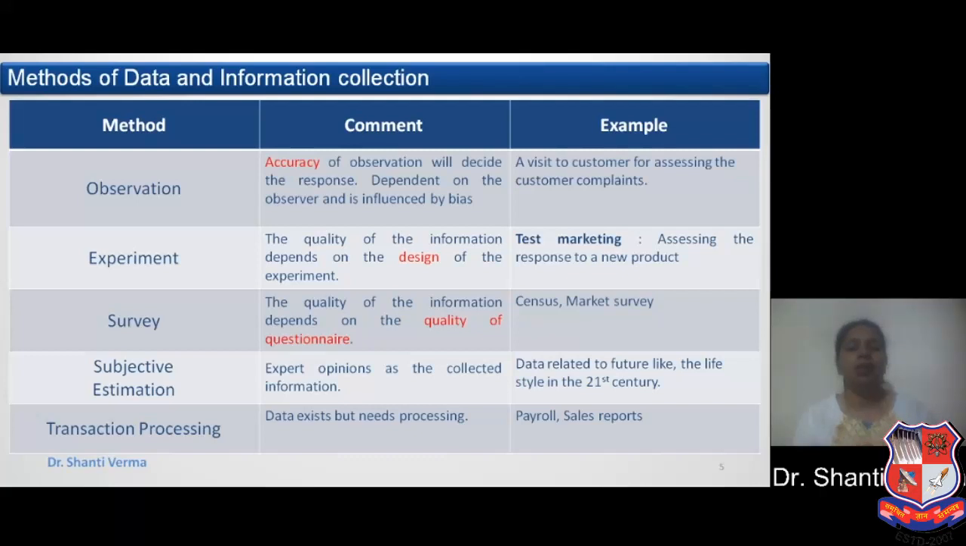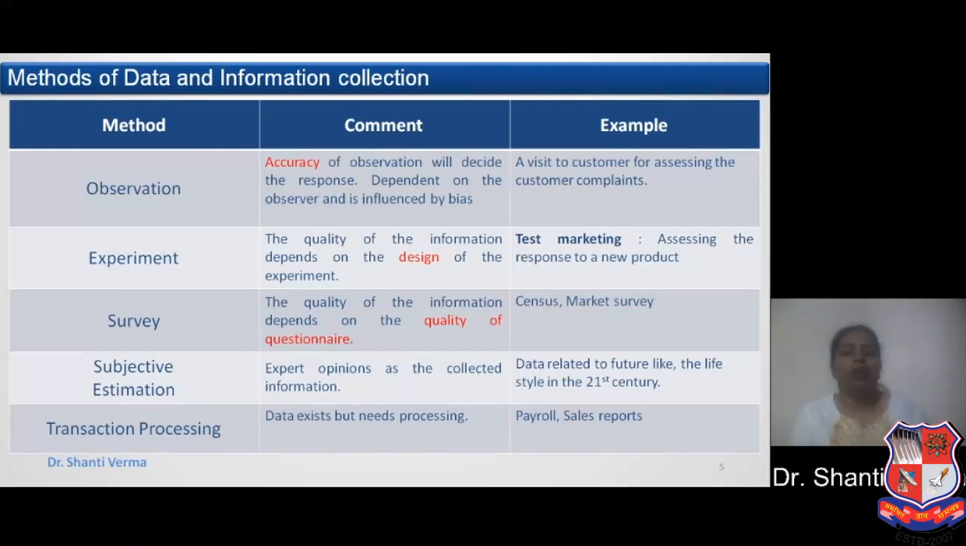The third is a survey. The quality of the information depends on the quality of the questionnaire. So it is important for the survey method that the questionnaire should be well prepared. For example, census and the market survey are examples of survey.